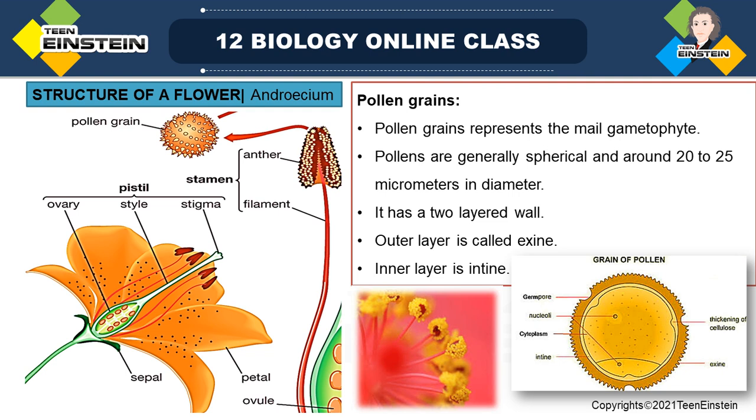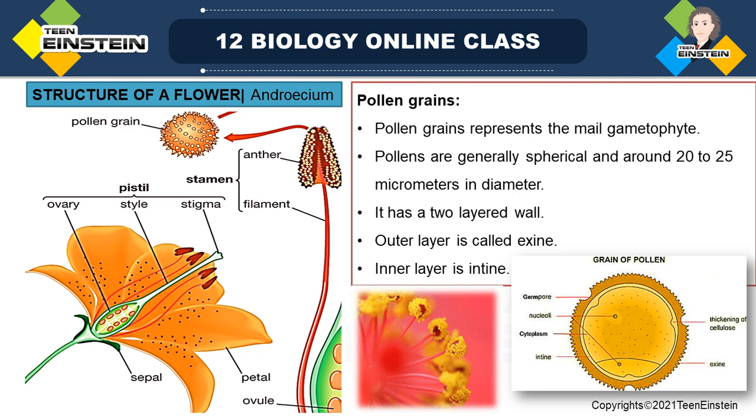Next to the endothecium are the middle layers, which have 1 to 3 layers of cells. These three layers are protective layers. What are the functions of these three layers? Epidermis, endothecium and middle layers help in the dehiscence of the anther, and they protect the developing anther.